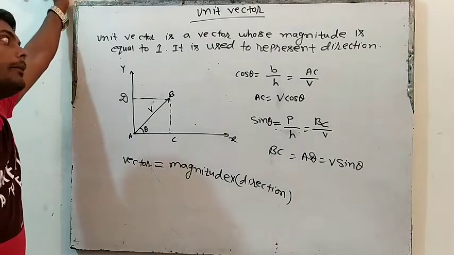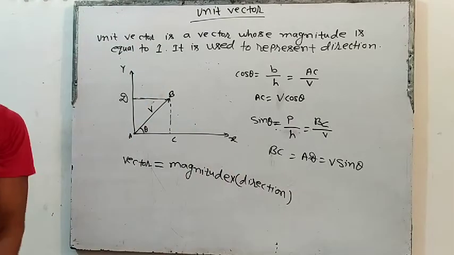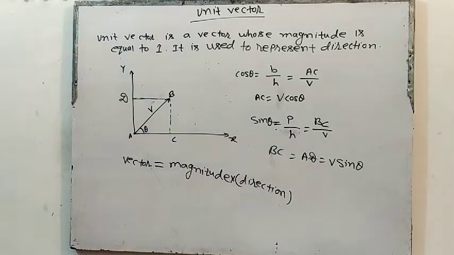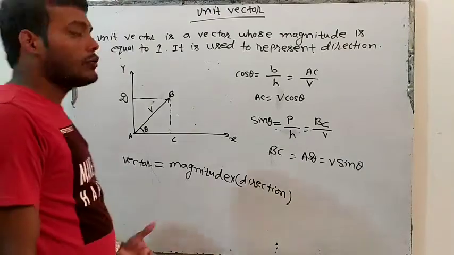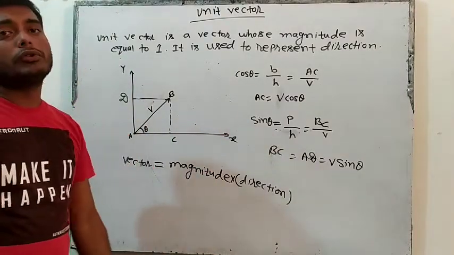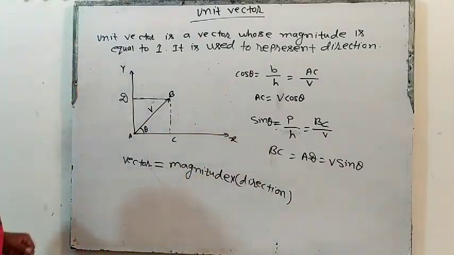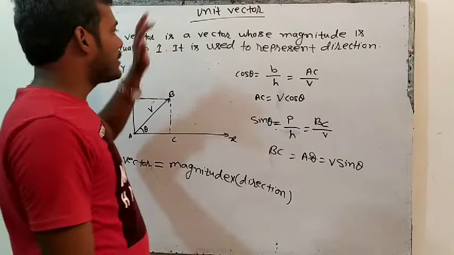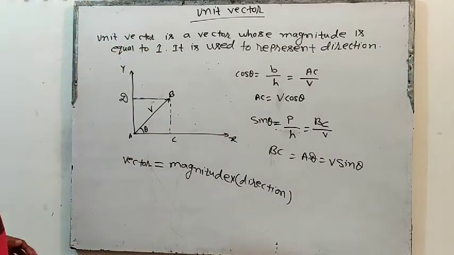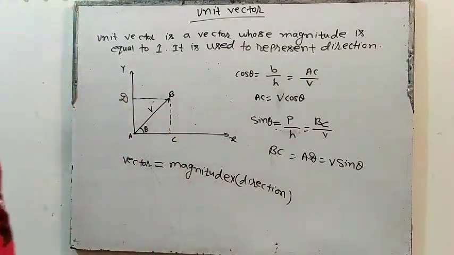Can you remember that I have also taken the topic of physical quantity? All those quantities which we can measure are known as physical quantities. So physical quantities are of two kinds, scalar quantity and vector quantity. Scalar quantities are those which have only magnitude, and vector quantities are those which have direction. Unit vector means what? First understand the meaning of unit vector. A unit vector is a vector whose magnitude is equal to 1.